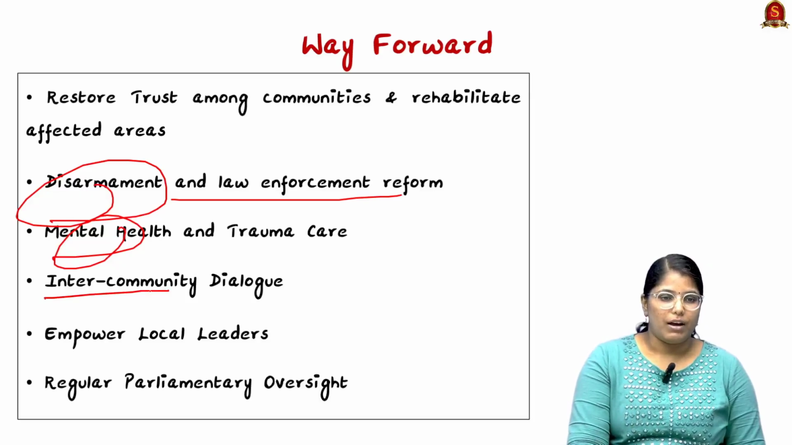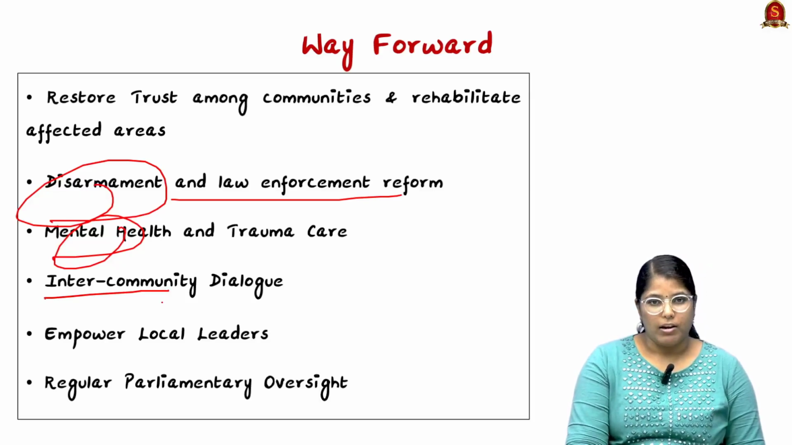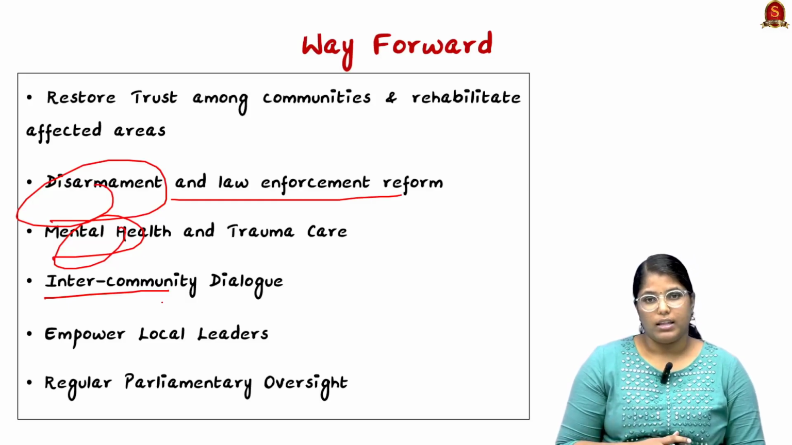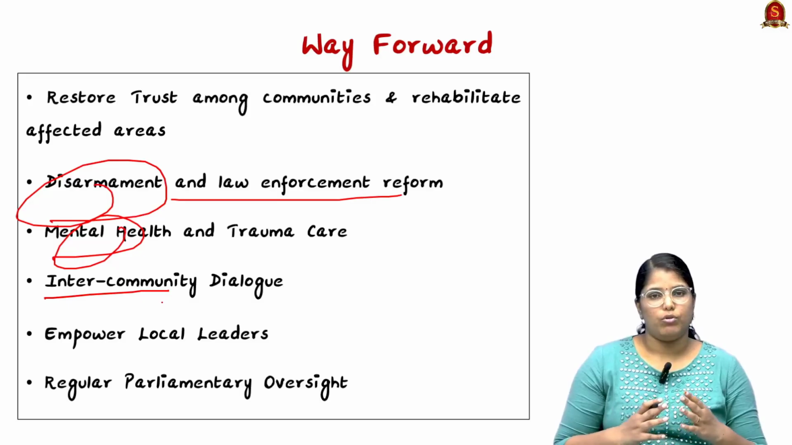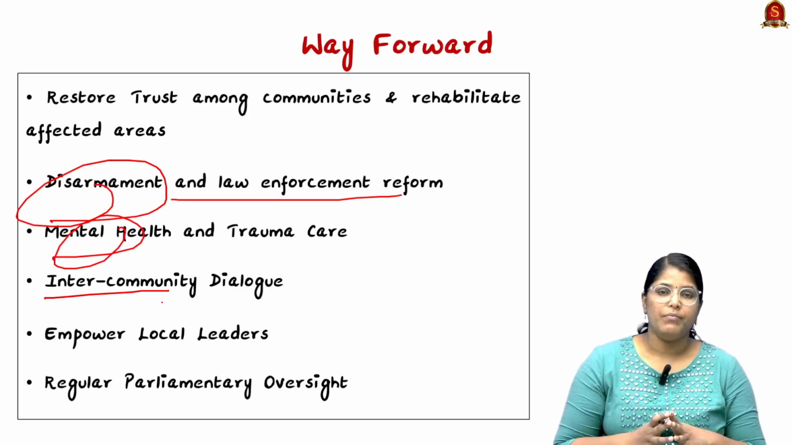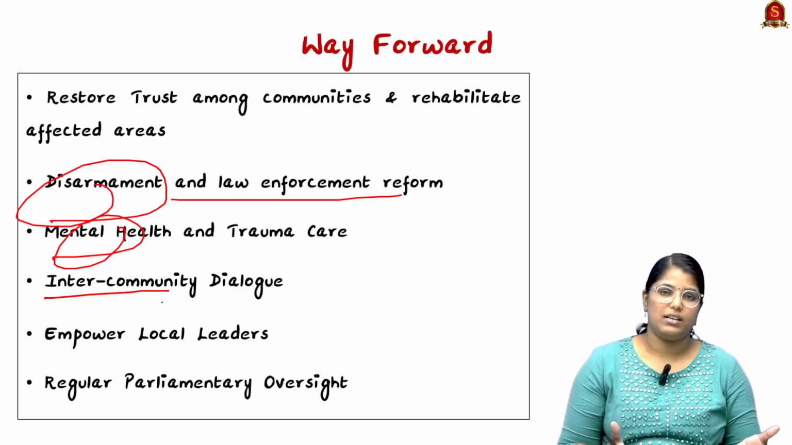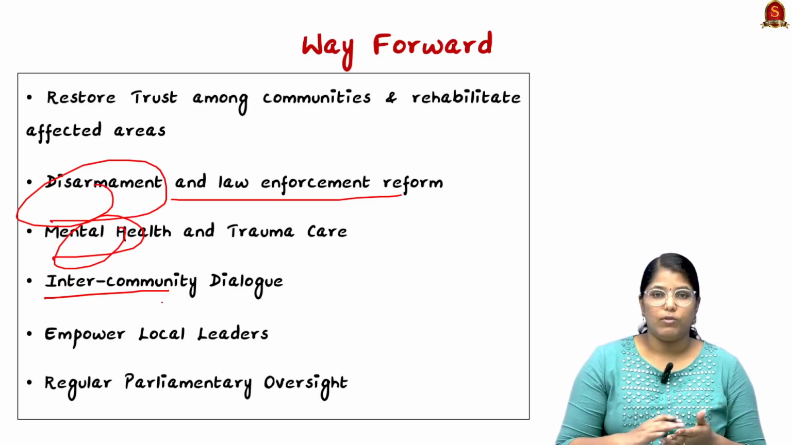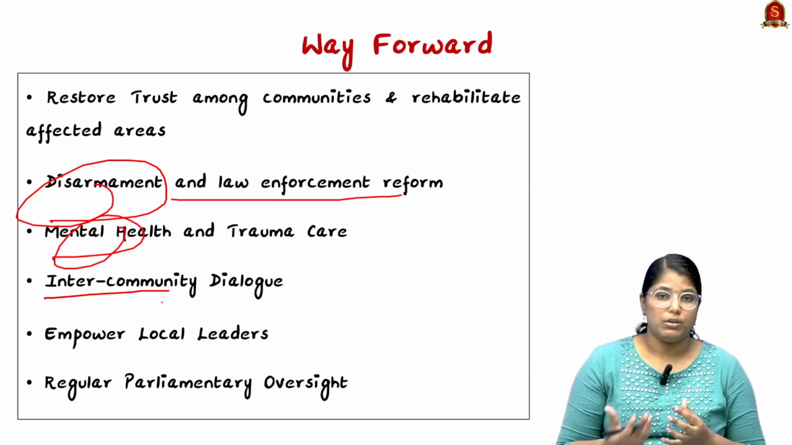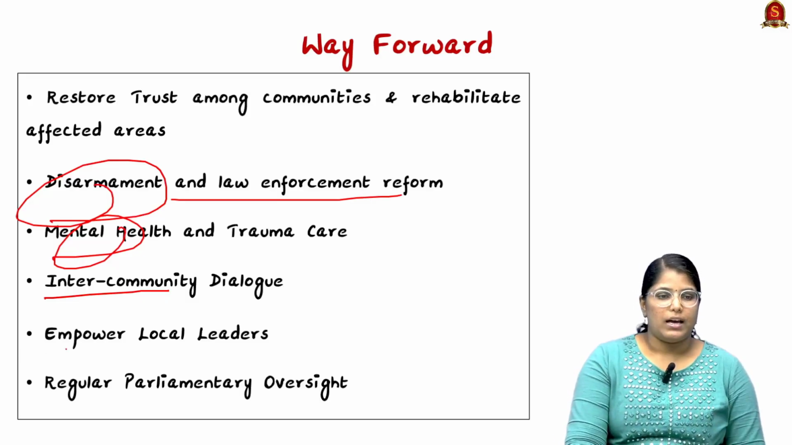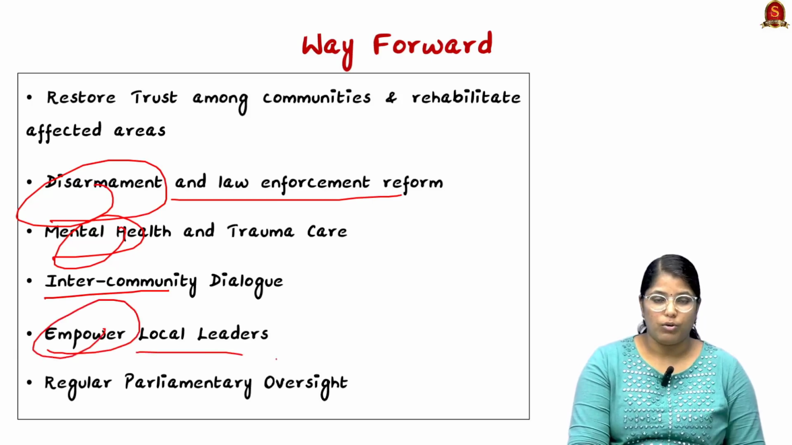And fourthly, we have to bring in inter-community dialogue. For this also, the government has to settle down and create a particular meeting where the leaders of both ethnic communities will have equal ground to converse or put forth their demands. And they have to empower the local leaders through these inter-community dialogues.